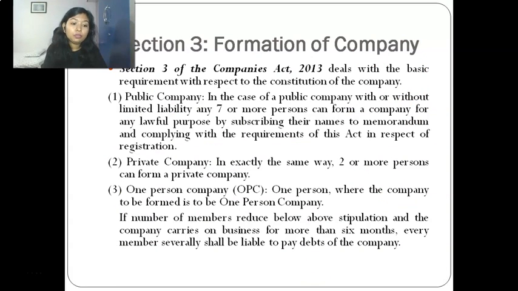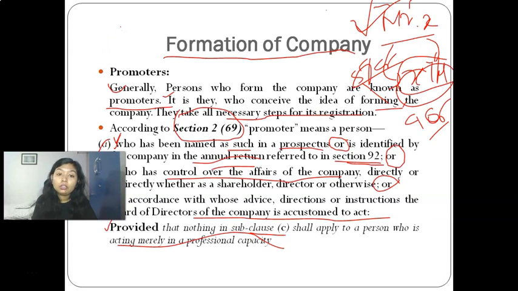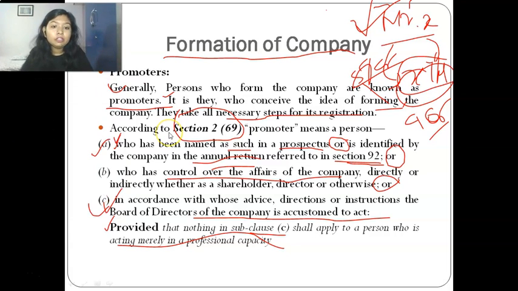Yeah. So moving to section 3, which talks about the provision regarding formation of company. So this was the provision regarding promoters. That is, promoter was defined under the Act. We had seen the definition given under section 2 clause 69. We'll revise it together. Please repeat it with me. First is, a promoter means a person who is named as such in the prospectus or is identified in the annual return referred to under section 92.